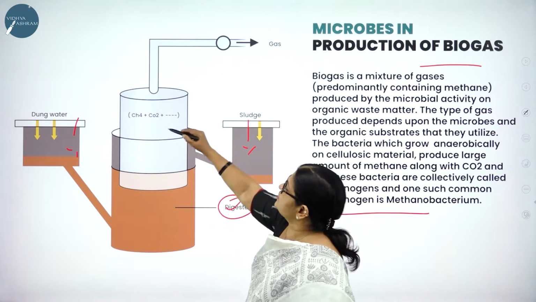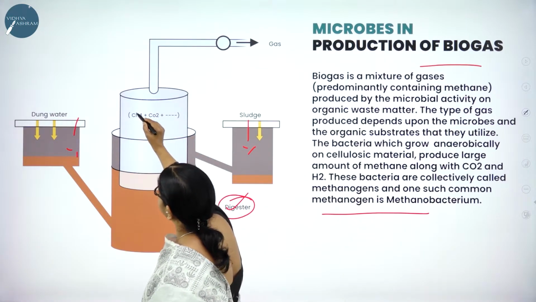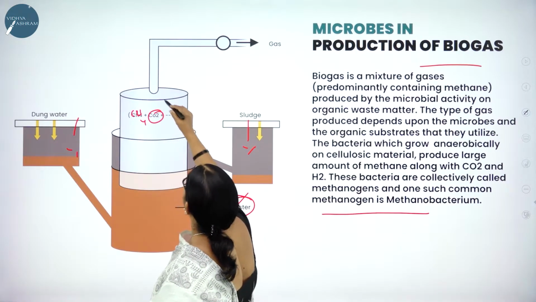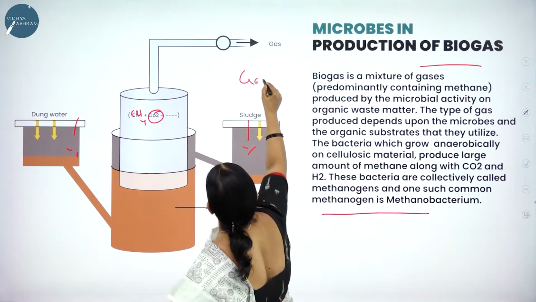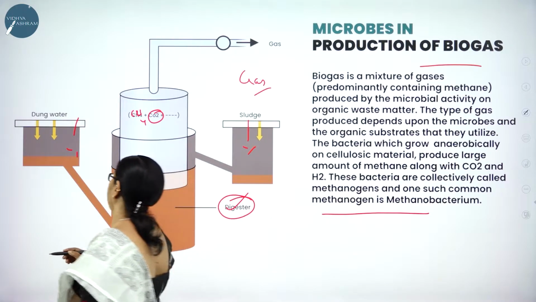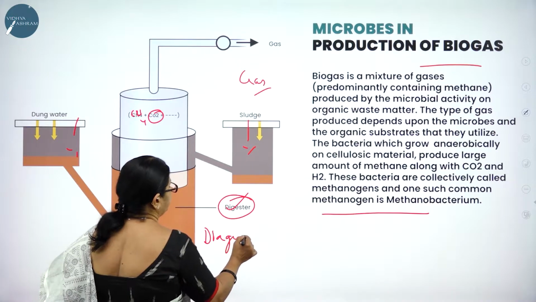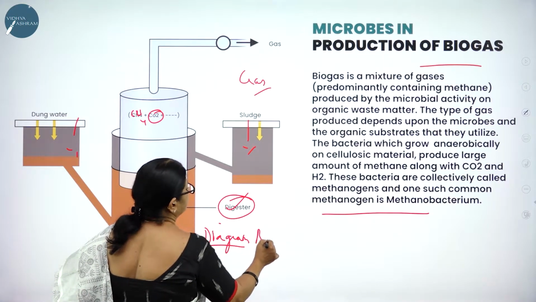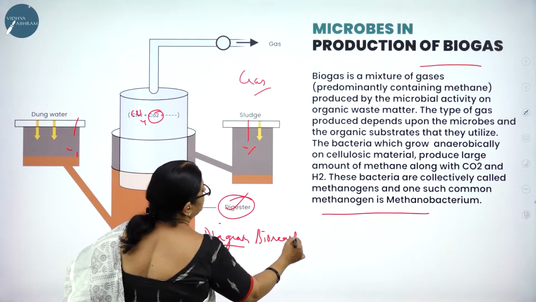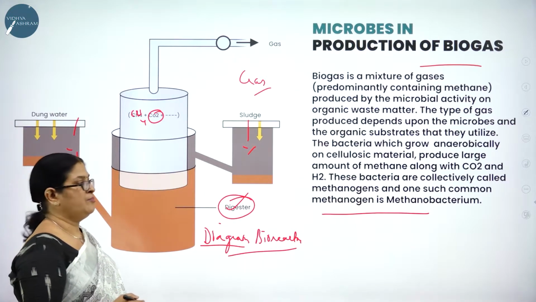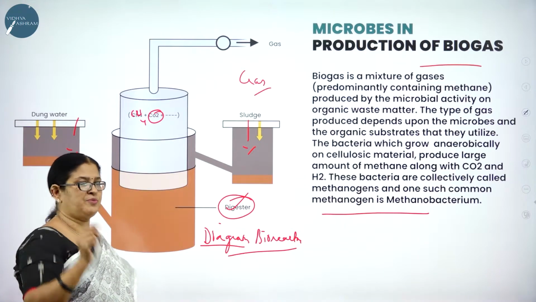And what is released here? Here you can see the methane, CH4, and carbon dioxide is released, and that is how the gas is produced. This diagram of the bioreactor is very important from the examination point of view. Usually they will ask this for 2 marks.